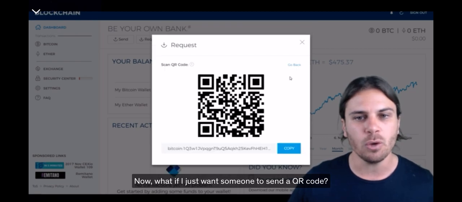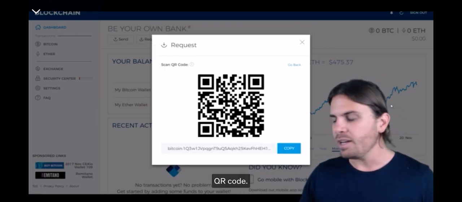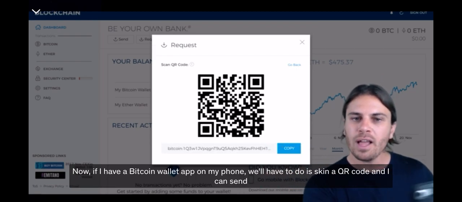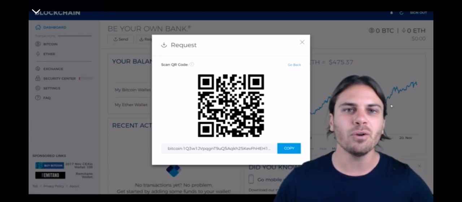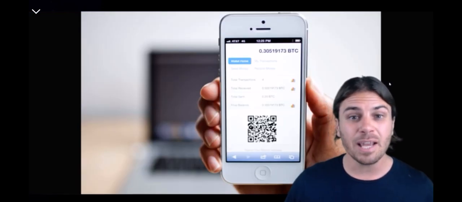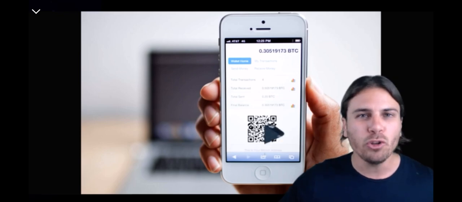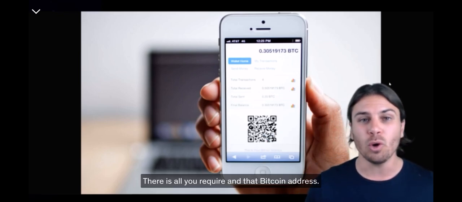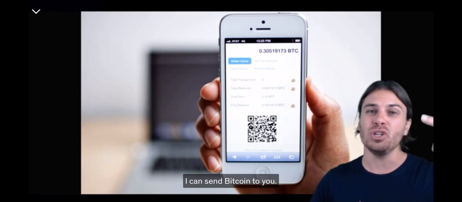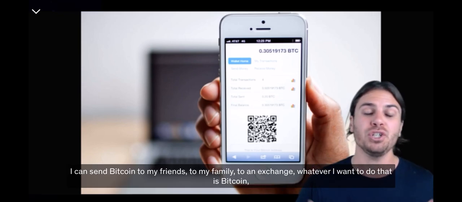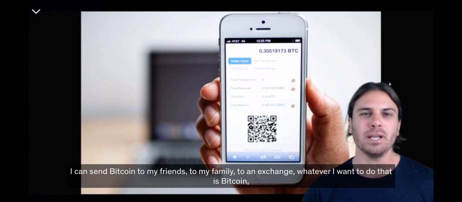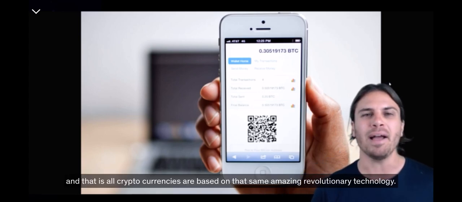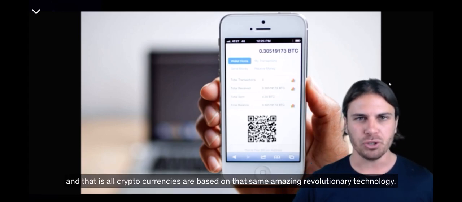Now, what if I just want someone to send a QR code? Well, there we go, QR code. Now, if I have a Bitcoin wallet app on my phone, all I have to do is scan that QR code and I can send some Bitcoin to it in about a minute. So here's an example of a Bitcoin wallet on a phone. I've got multiple wallets on my phone. This is how amazing it is. That QR code and that Bitcoin address is all you require. I can send Bitcoin to you, to my friends, to my family, to an exchange, whatever I want to do. That is Bitcoin, and all cryptocurrencies are based on that same amazing revolutionary technology.